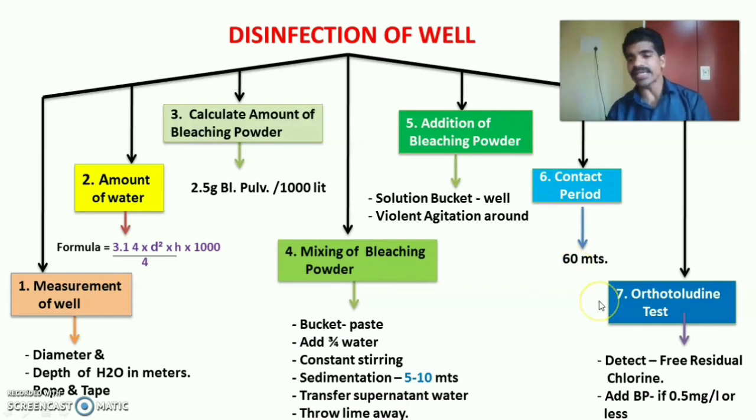The last one is conducting orthotoluidine test to find out the free residual chlorine. So to detect the free residual chlorine, there is a test called orthotoluidine test. Add bleaching powder or repeat the chlorination process if the free residual chlorine is less than 0.5 mg per liter. So these are the 7 steps in disinfection or chlorination of well.